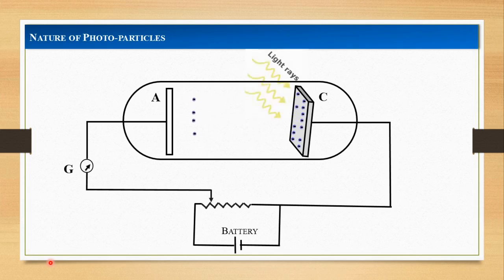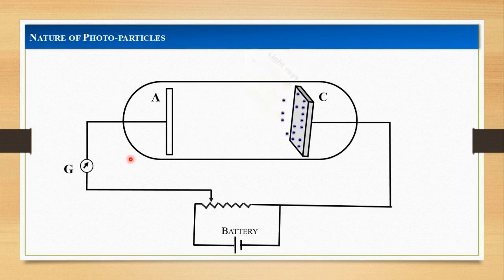Thus, the plate A can be maintained at the desired positive or negative potential with respect to the emitter C. When the collector plate A is connected to the positive terminal with respect to the emitter C, the electrons are attracted towards the anode A and it shows a deflection in the galvanometer.